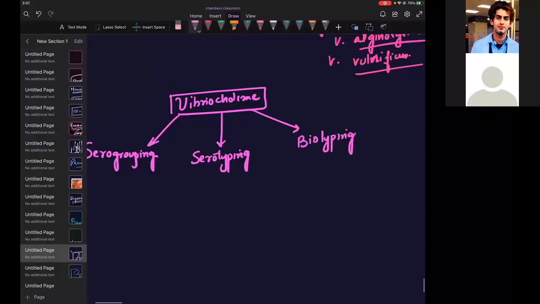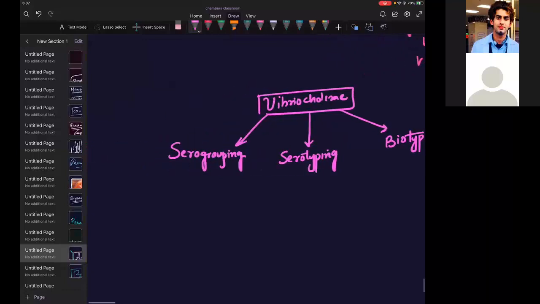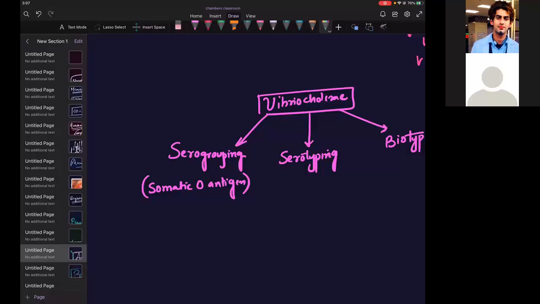Serogrouping means I take the somatic O antigen of this bacteria, which is present on the LPS, lipopolysaccharide.